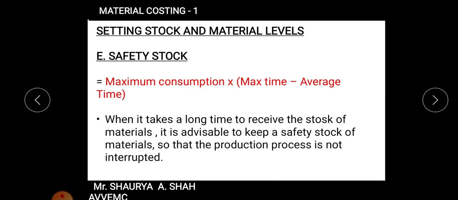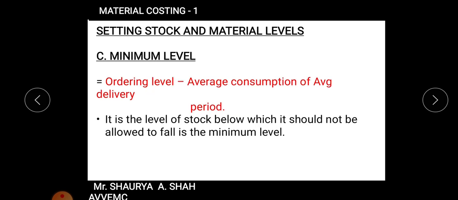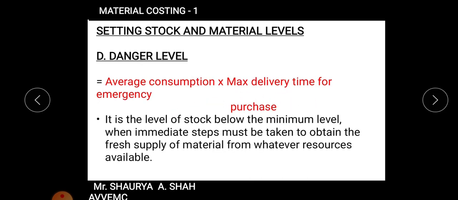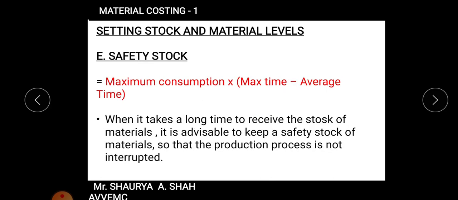What is it? Maximum consumption into (maximum time minus average time), right? I gave you the formula also, max you need to remember. So maximum consumption into maximum time minus average time. What is average time? Maximum time plus minimum time divided by 2, right? So remember max for safety stock, then remember min: here it is always minimum consumption into minimum delivery time. Hope it's clear, all of you, with the formulas. Fine. So ready with the chapter, all of you?